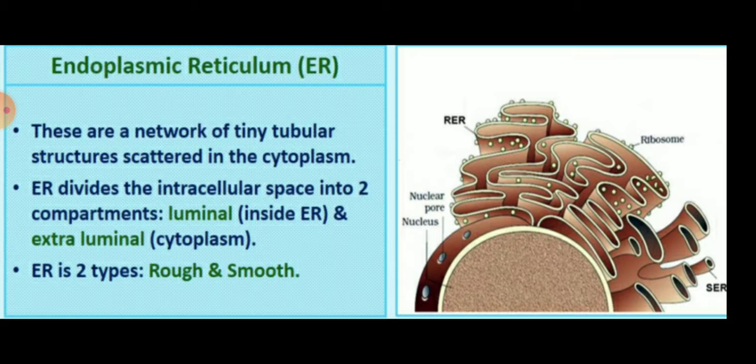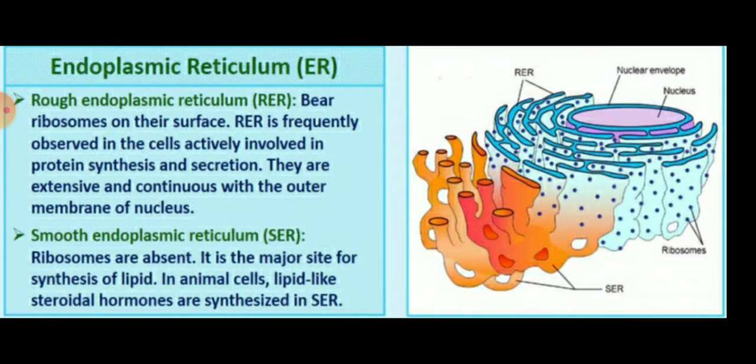Children, according to the presence of the ribosome, the endoplasmic reticulum is of two types. First, the RER, the rough ER, and second, the smooth ER. If the ribosomes are present on the endoplasmic reticulum, it is called the rough ER. If the ribosomes are absent, then it is called the smooth ER. So children, what is the function of ribosome? Yes, ribosome is the protein factory where the proteins are synthesized.